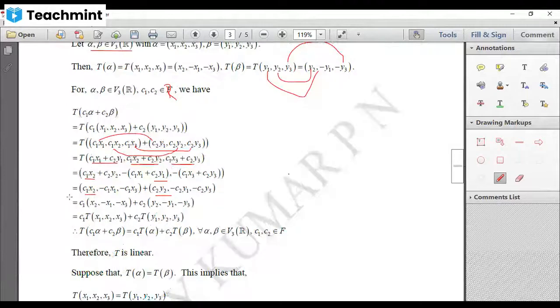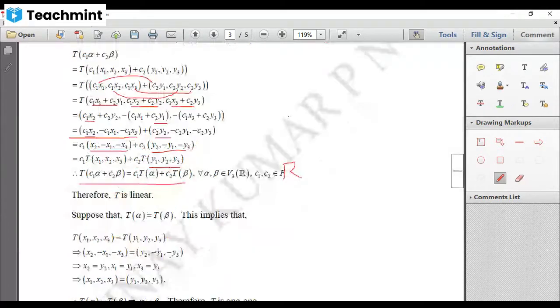Now in the first one, c1 is common. In the second one, c2 is common. And this is the image of (x1, x2, x3), and this is the image of (y1, y2, y3) under the mapping T. But this is nothing but T of alpha and this is nothing but T of beta. We got the required answer. Yes, c1, c2 are real numbers. Okay, therefore T is linear. Now let us check the 1-1 condition.